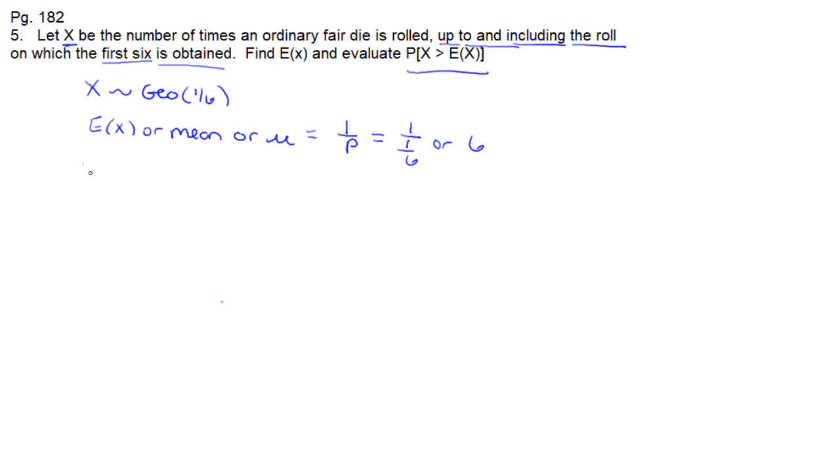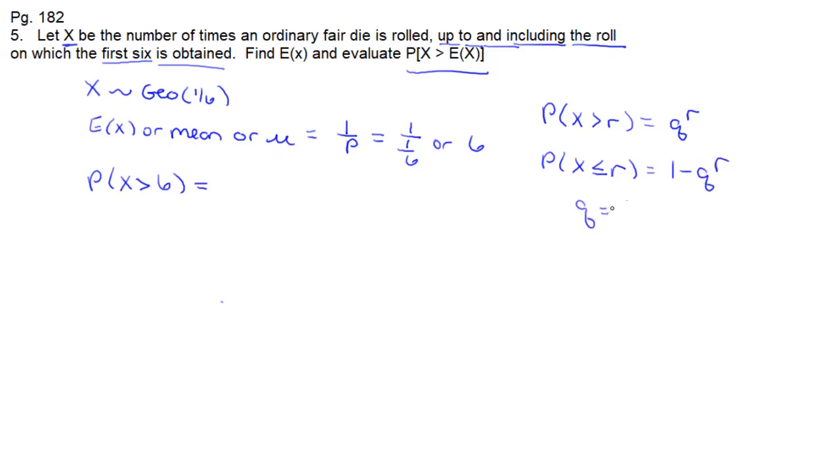And now they want me to find the probability that X is greater than 6. That means, what's the probability that the first success happens after 6 rolls. Now you've got to remember these rules I've written over here on the side. This one is going to be 5/6 to the 6th, which is equal to 0.334897, or 0.335 to 3 significant figures. All right, let's take a look at the next one.